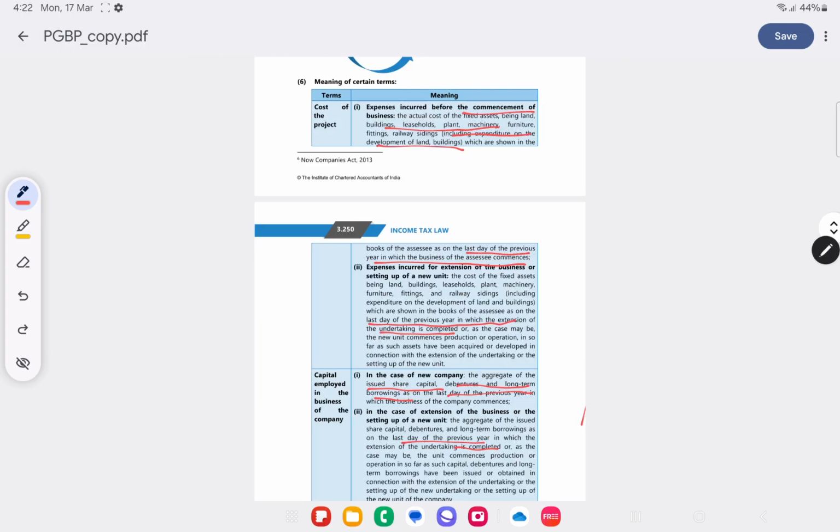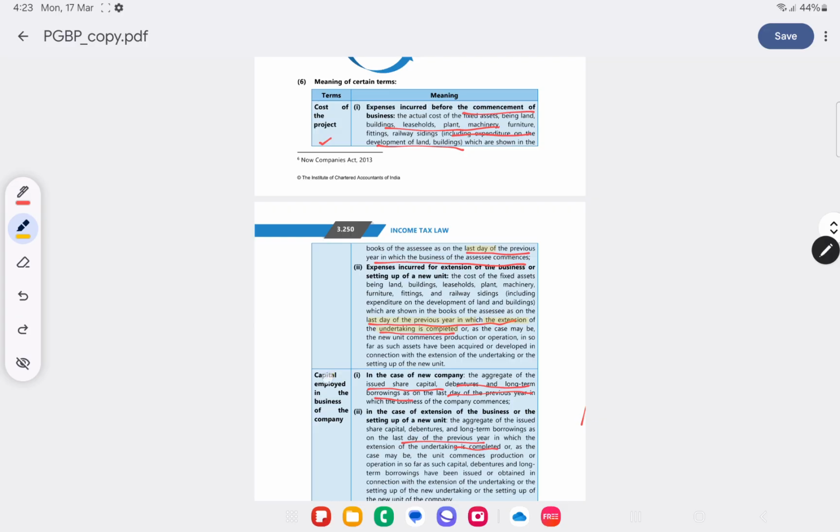Now here for preliminary expenses, what is cost of project? Cost of project is expenses incurred before the commencement of business, like actual cost of fixed assets, land, buildings, leasehold, plant, machinery, furniture, fittings, railway sidings, including expenditure on development of land and buildings, which are shown in the books as on the last day of the previous year in which the business of the assessee commences. Last day of the previous year. Then expenses incurred for extension of business or setting up a new unit, all these assets as on the last day of the previous year in which extension of the undertaking is completed.